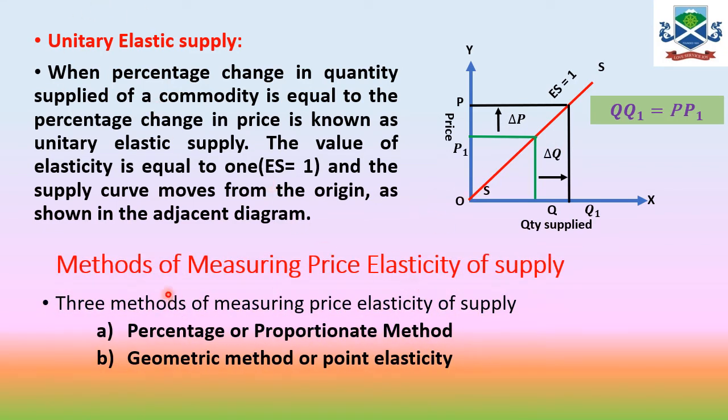Now, how do you measure or calculate the price elasticity of supply? Over here in supply only two methods are there. In theory of demand we have learned three methods, but over here there are two methods: the percentage or proportionate method and the geometric method. In demand we learned one additional method, that is the total expenditure or total outlay method. But over here only two methods: the percentage method or proportionate method, and the geometric method or point elasticity. So we'll first learn the percentage or proportionate method.